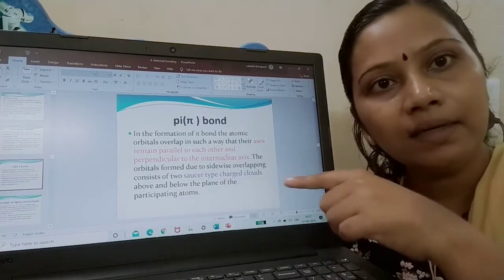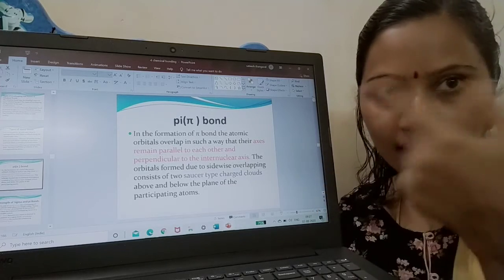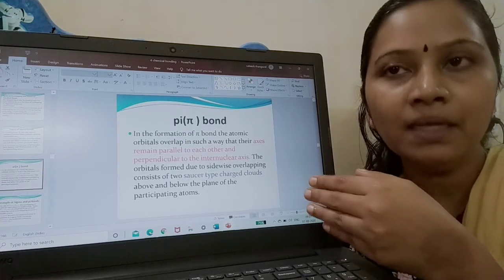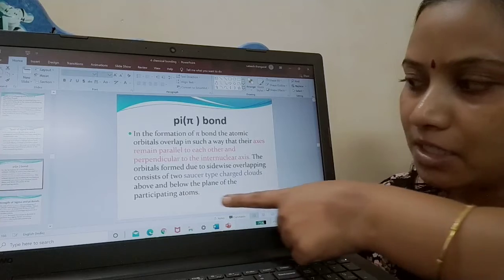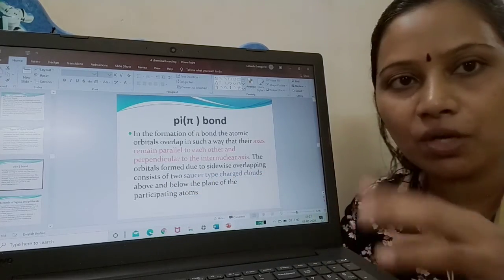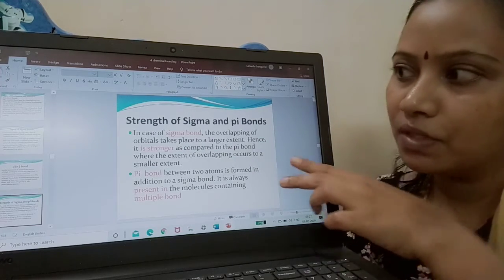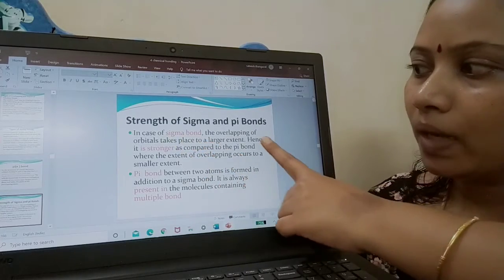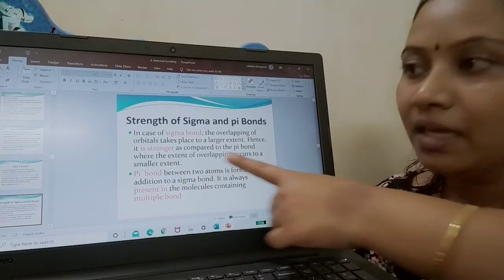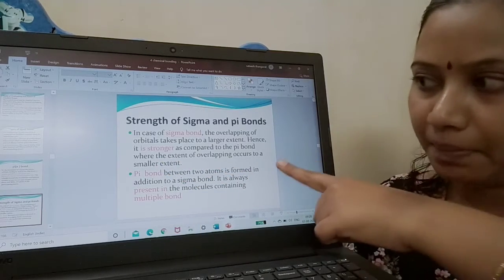That is, sigma bond is between head-head overlapping, head-head collision. And your pi bond is formed by side-to-side overlapping, such that above and below the plane of the participating atoms there are two saucer-shaped charge clouds where the overlapping happens. Now coming to the strength, whatever I have discussed with you, in case of sigma bond overlapping takes place to a larger extent, so it is stronger compared to pi bond, whereas in case of pi bond only sidewise overlapping happens, so its strength is comparatively less.